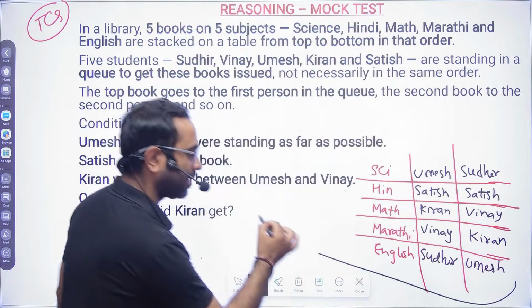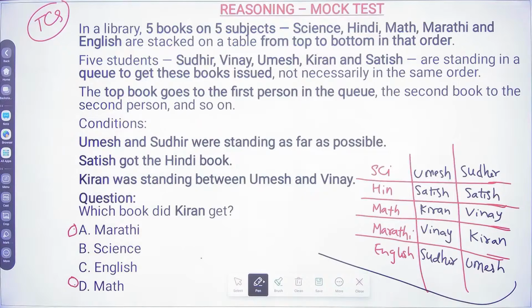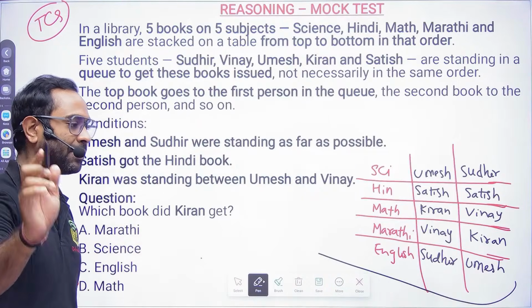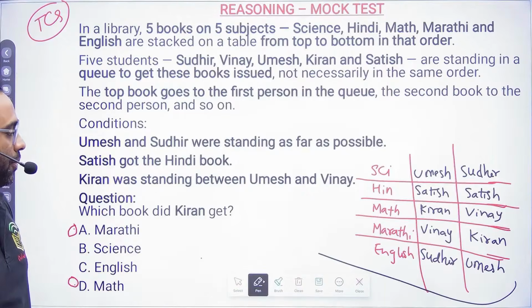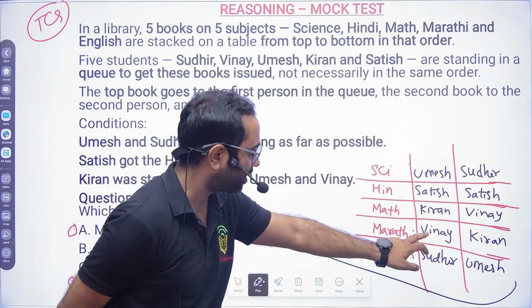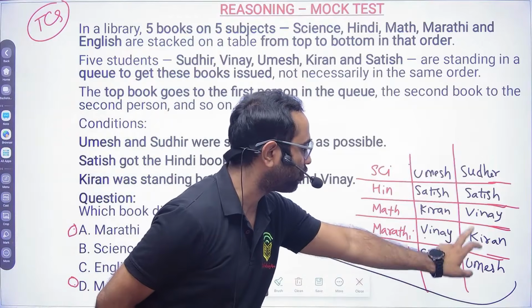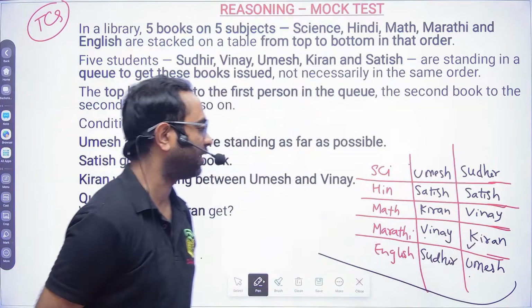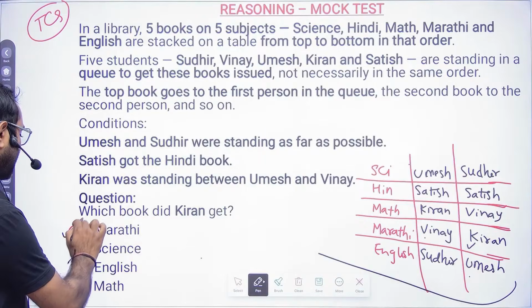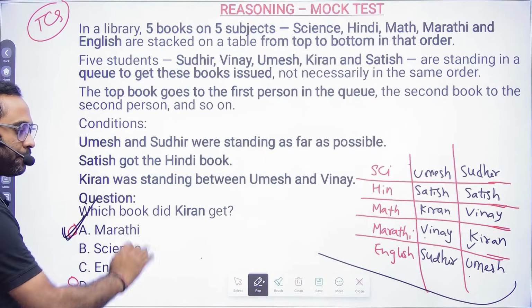Now you tell me which one is correct, and you tell me what is the answer now. Because here in between Umesh and Binay, between it is not coming, right? And here you see, in between Umesh and Binay, between it is coming Kiran. So Kiran is nothing but Marathi. So that is the only problem. Okay.